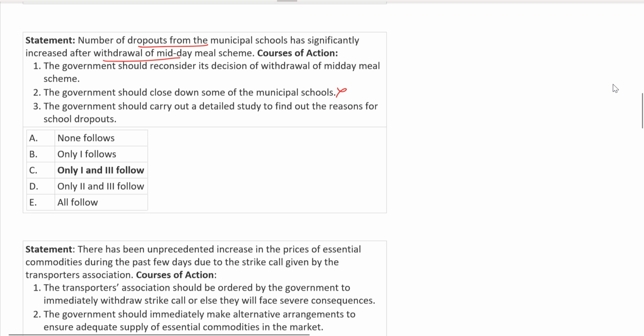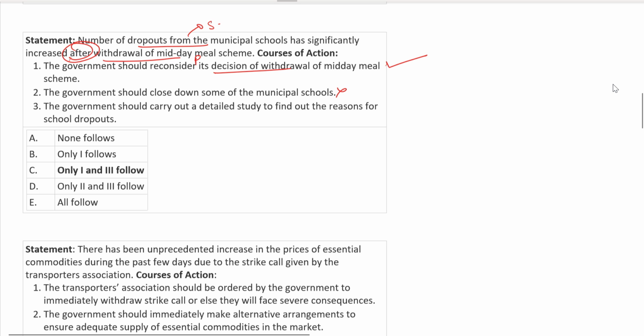Okay, fair enough. Now, if you look at option number 1, the government should reconsider its decision of withdrawal of midday meal scheme. Why? Number of dropouts from the school has significantly increased after the withdrawal. So the withdrawal of midday meal is the primary problem, and dropout is a secondary problem. So definitely you need to address your primary problem, that it should be reconsidered. If people have left the school, then why not reconsider their option? So this is going to be your answer for sure.